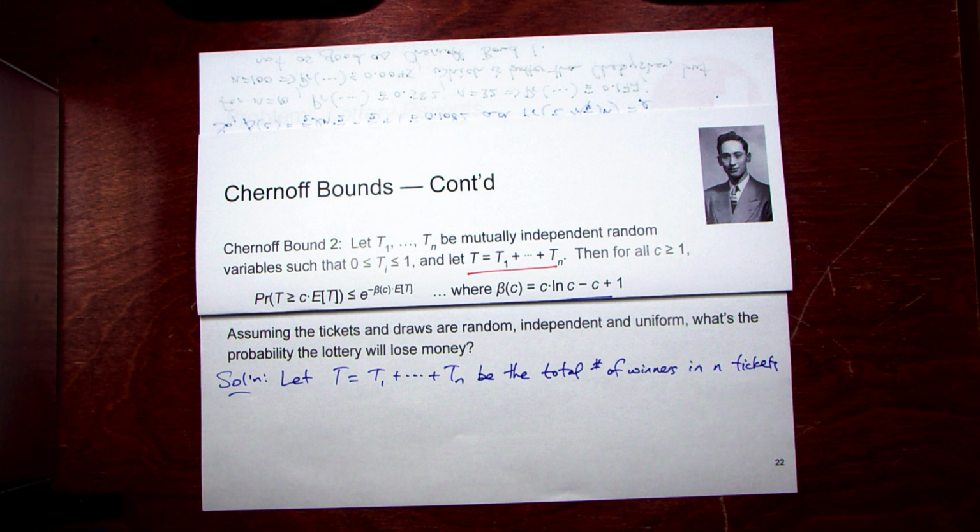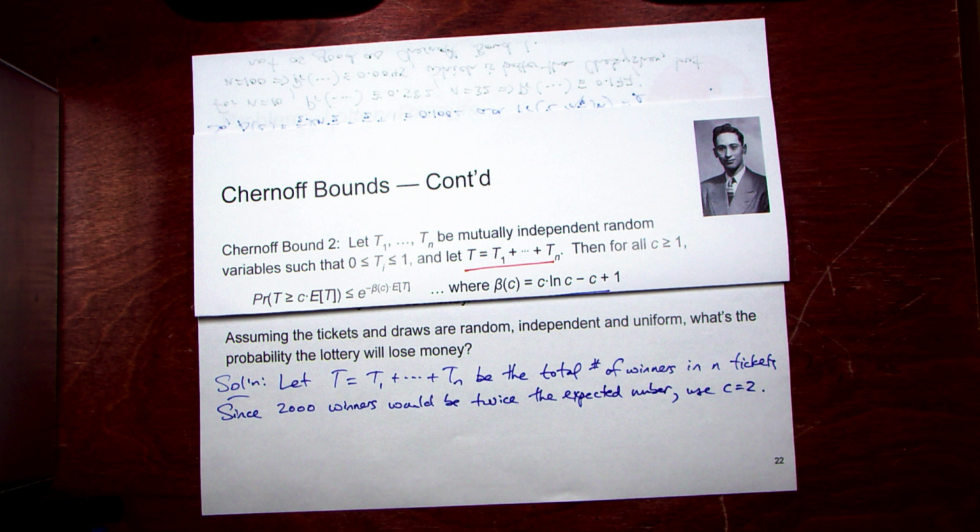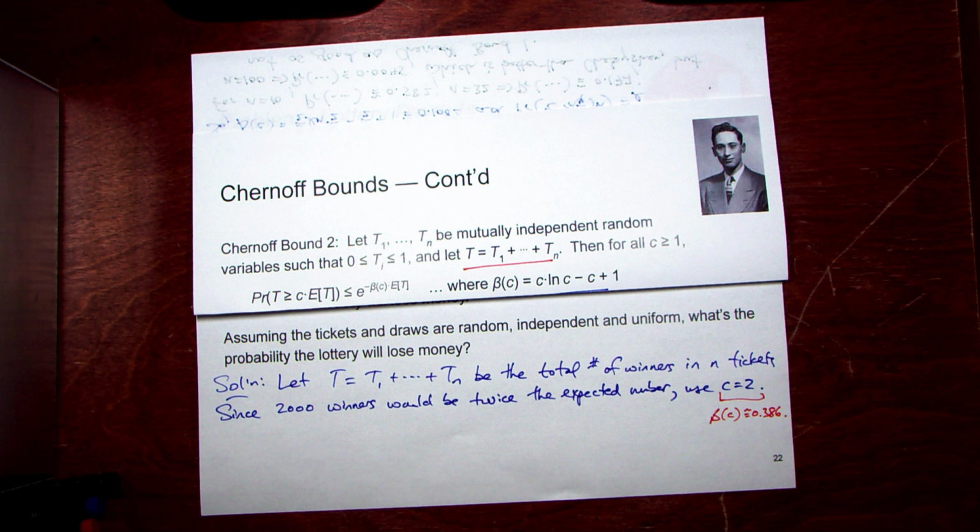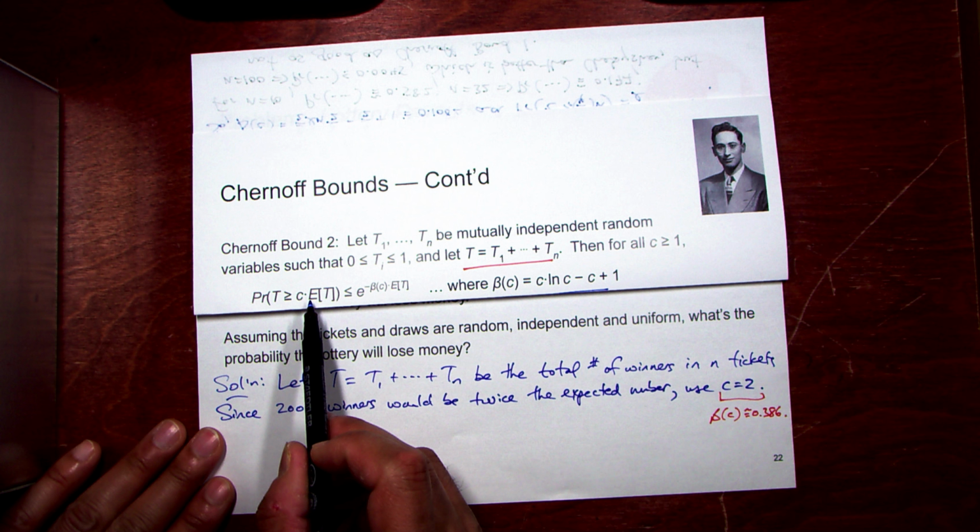Since 2,000 winners would be twice the expected number, we use c equal to 2. And I calculated this beta of 2, because we need to calculate this thing. Beta of c in this case is around 0.386. So the rule here is we want it to be a multiple of the average. The probability that T exceeds 2,000, which is 2 times 1,000 basically, so this is the probability T is greater than or equal to c